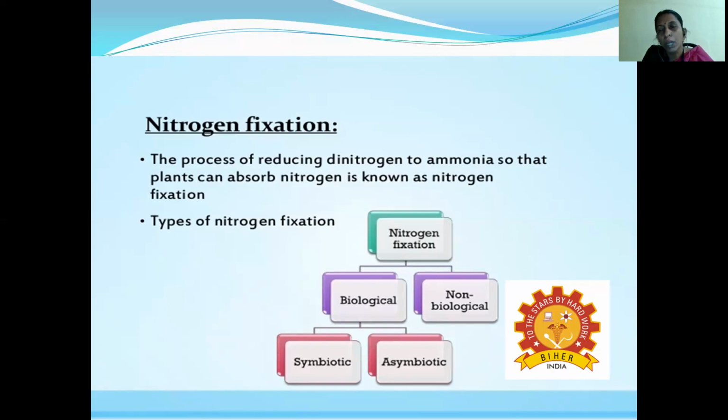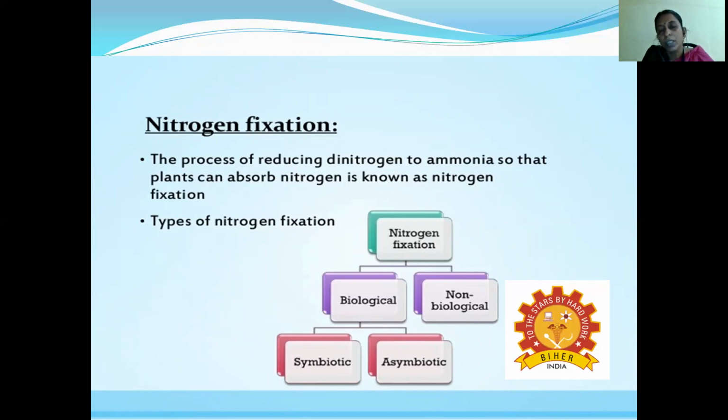Symbiotic means both of them are mutually benefited. Asymbiotic means in the absence of association or benefit, only one of them is benefited. So biological nitrogen fixation can be classified into symbiotic and asymbiotic nitrogen fixation.